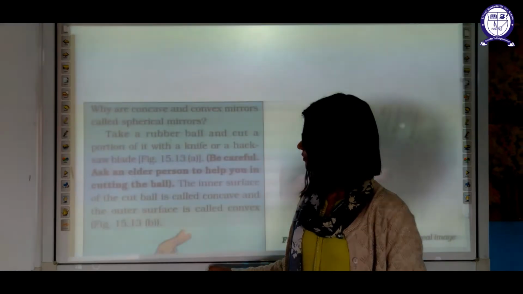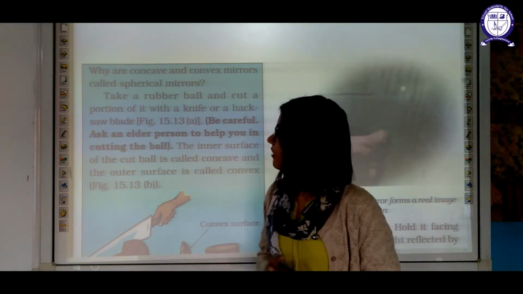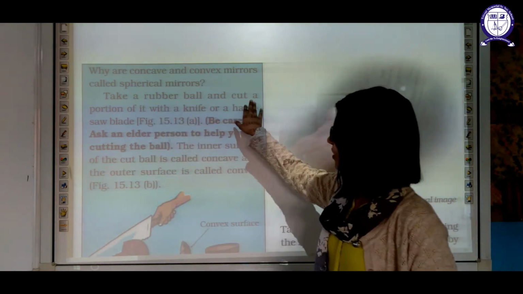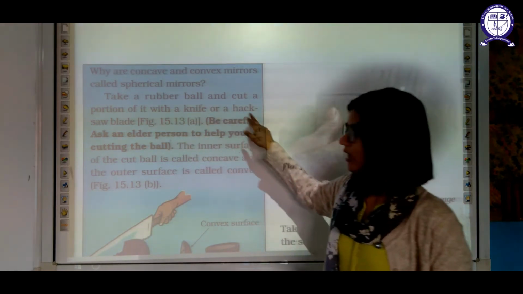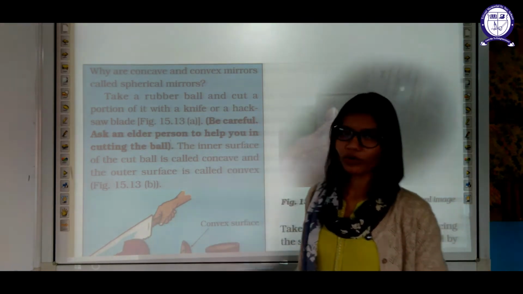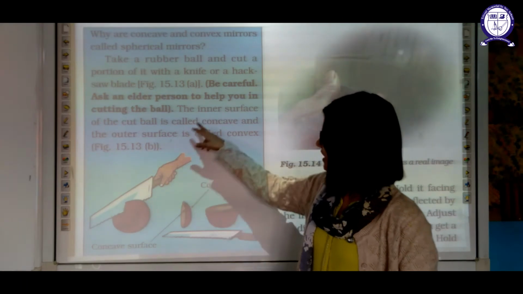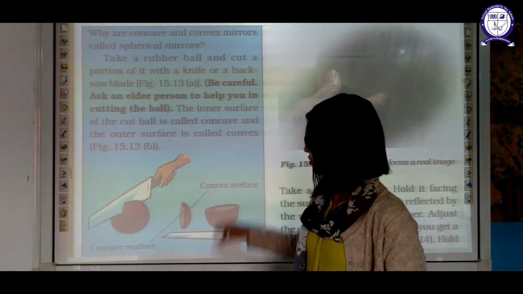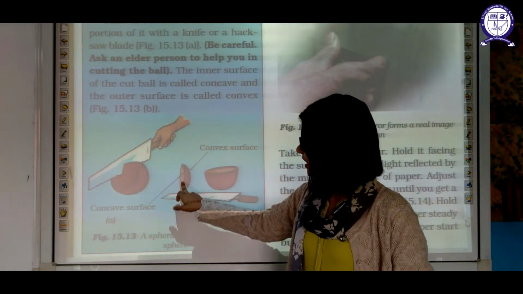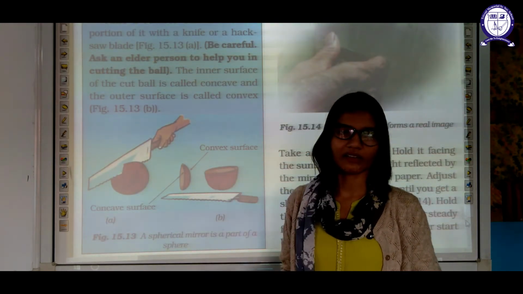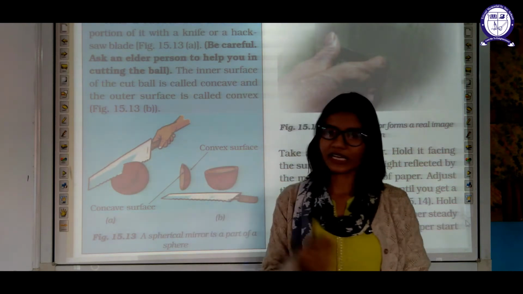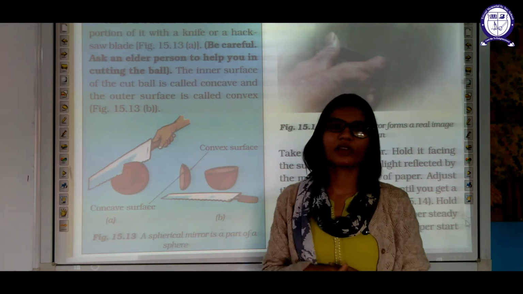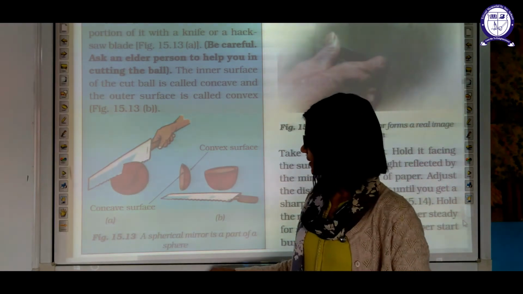Now, why are they known as spherical mirrors? For that, you have to take a rubber ball and cut a portion of it with a knife or a hacksaw blade. Be careful, you have to take help of an elder person. The inner surface of the cut ball is known as concave and the outer surface is known as convex. We got this concave and convex mirror from one large spherical mirror. That's why we call them spherical mirrors.